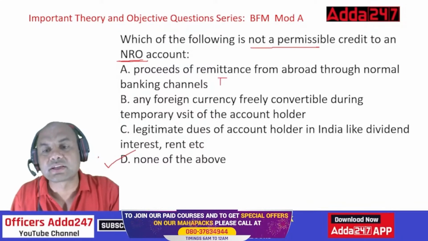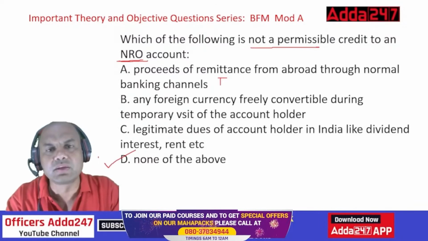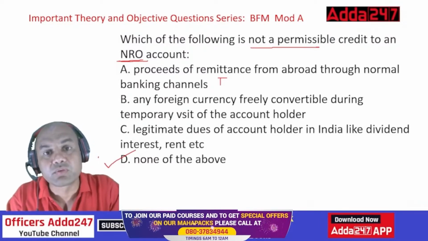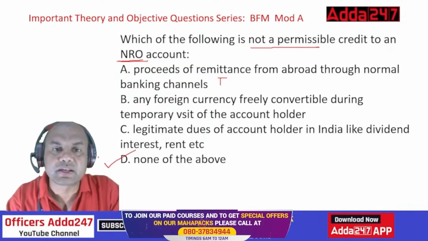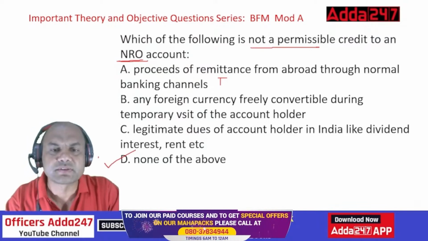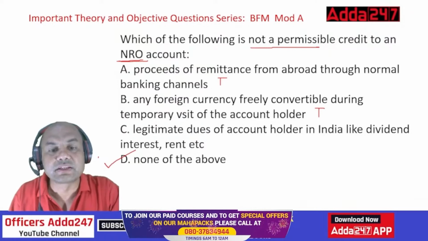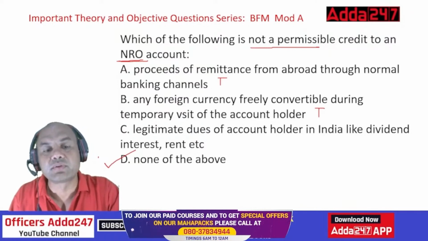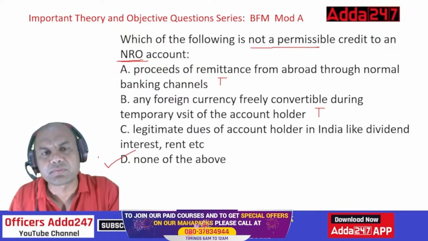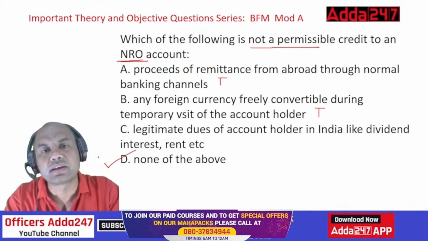Any foreign currency convertible during temporary visit of the account holder. What is the problem? I'm an NRI, I've earned money over there, I'm having an NRO account with you, and I want to deposit that cash in it. I'm having legal cash, let it be in any currency. So it is allowed. Legitimate dues of the account holder in India like dividend, interest, rent, etc. What is the problem? This is the real reason for which an NRO account is held in India.